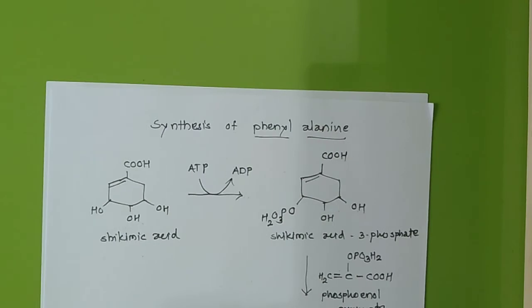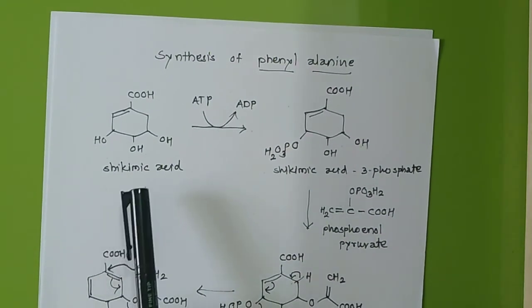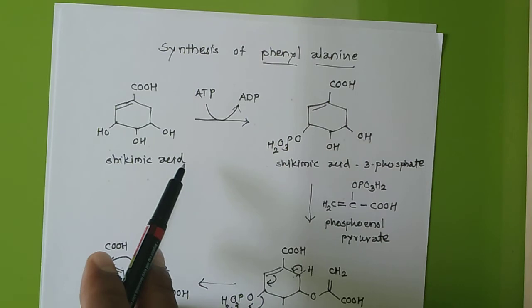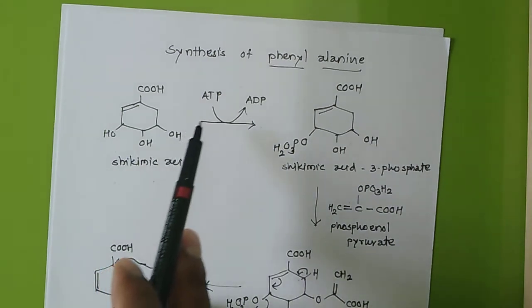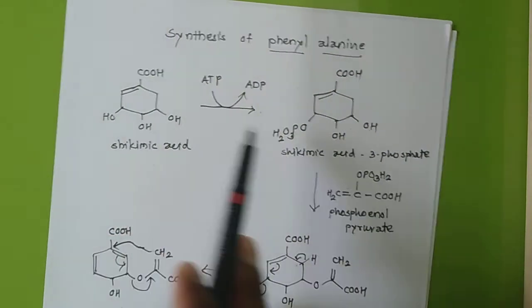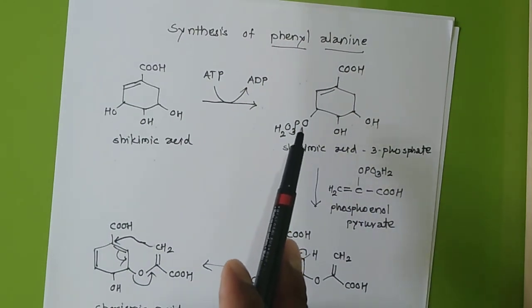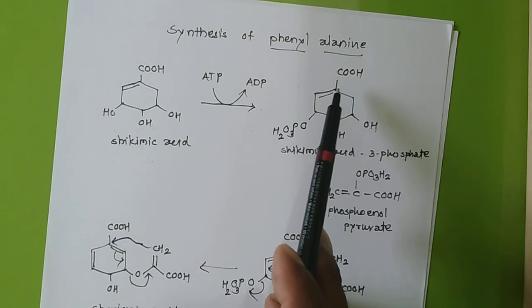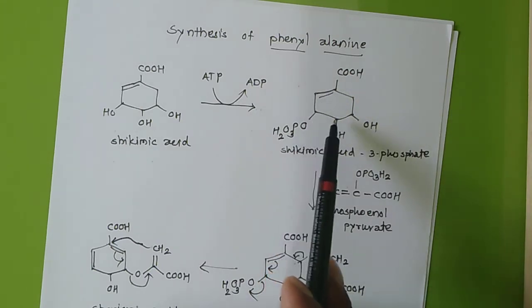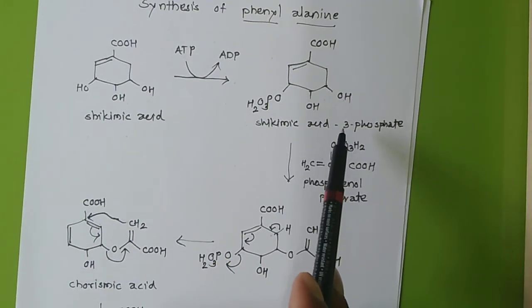Okay, so we will revise once. See, we have started to learn the synthesis of phenylalanine. Okay, we have taken as a starting material shikimic acid. In this shikimic acid, we have added one phosphate group using the ATP. The phosphate group will attach in first OH. Okay, this first means 3 number position OH. Okay, we have to start numbering from here 1, 2, 3, 4, 5, 6 like this. Okay, so the name of that one is shikimic acid 3-phosphate.